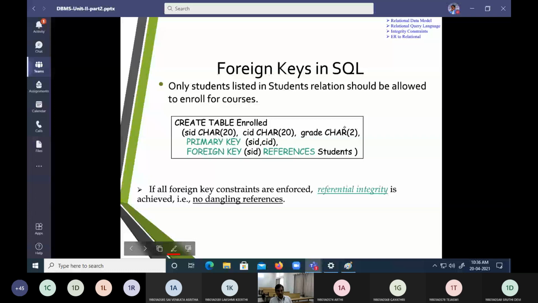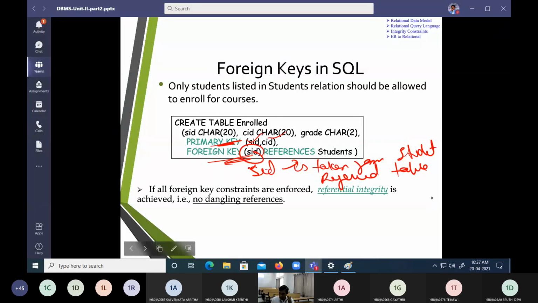So compatibility match should happen. Now you can see that primary key can be taken up from SID and CID, and foreign key is going to be taken as SID, and SID is taken from the student table, or SID is referred from the student table.